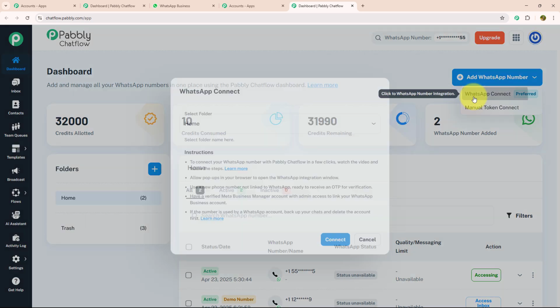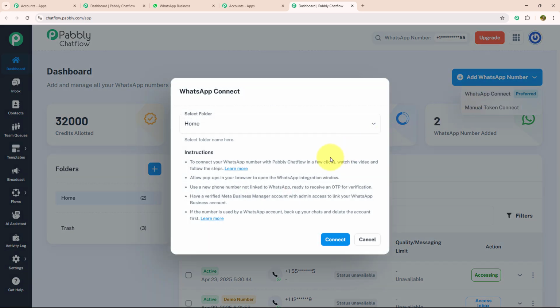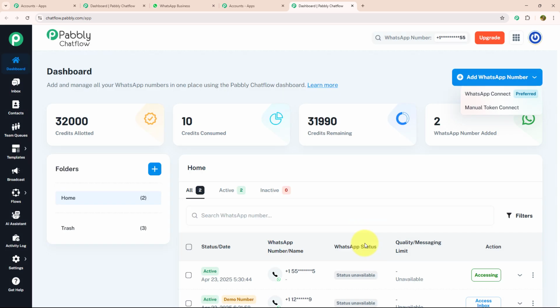But in WhatsApp Connect, you just need to verify Meta Business Manager account and link your WhatsApp business account with it. Not only that, there are many more features on dashboard. Let's see each feature individually. Below dashboard, there is an inbox option where you can manage all your conversation from one place.